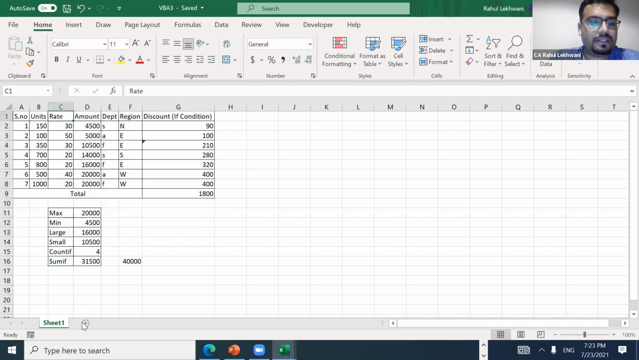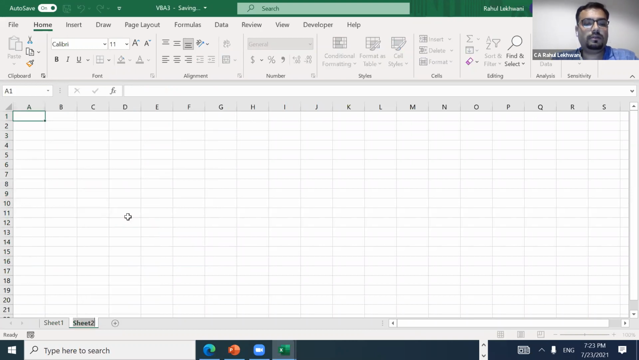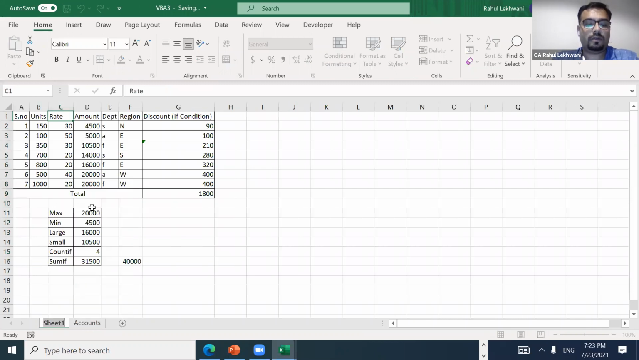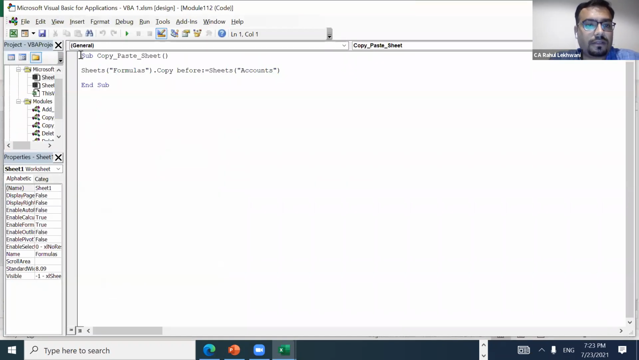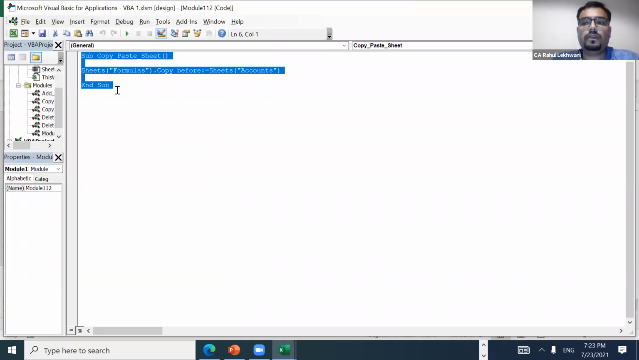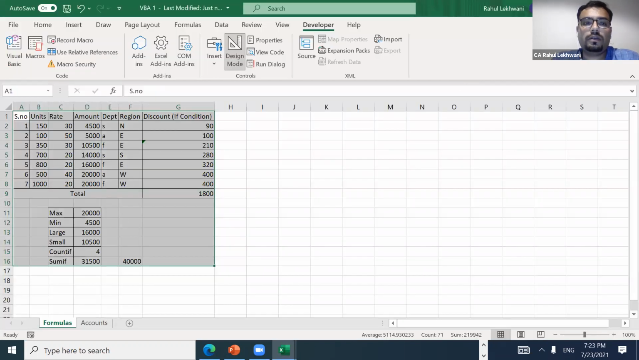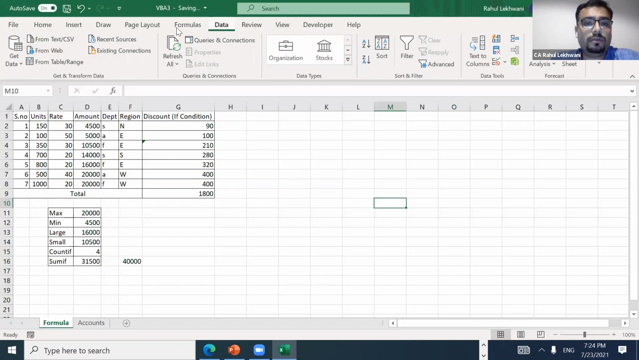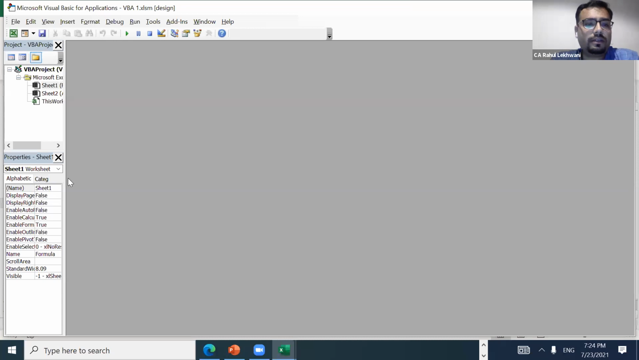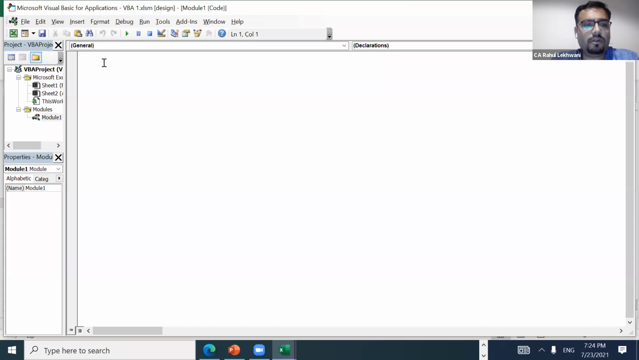Now suppose this Sheet 1 is there, and I'll create one account sheet and make it as a formula. Now, I need the formula of this thing. I'll copy this formula, and close this. This is my main sheet. I'll go into the Developer tab, Visual Basic, then Insert, Module, and Module 1 is created.